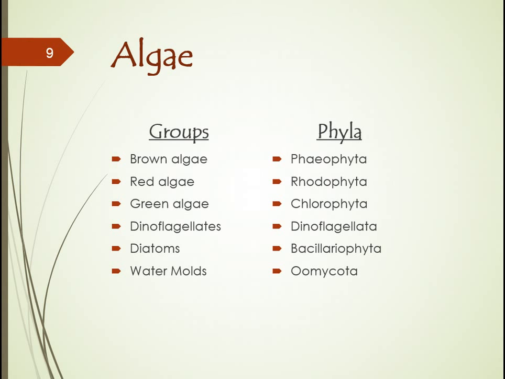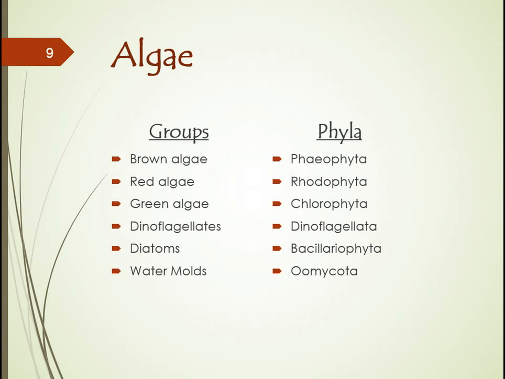So I have the 7 major groups as the brown algae, the red algae, the green algae, dinoflagellates, diatoms, and water molds. I've listed their corresponding phylum names here on the right, respectively, and it's good to know the group names and the phyla names because whenever you search these organisms on the web or look through literature, you'll see that both names will be used.